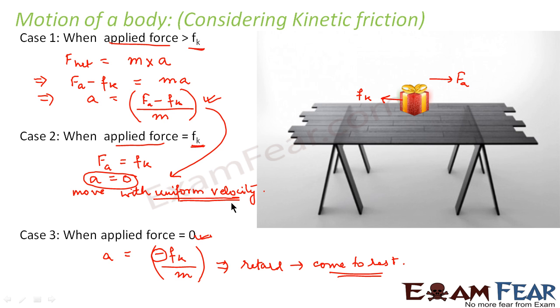So what we did here is, we have seen all the 3 scenarios with the help of Newton's second law, correct? So once again, we'll review all the 3 scenarios. When the applied force is greater than the kinetic friction, in that case, the body moves with an acceleration Fa minus Fk divided by m. When the applied force is equal to the kinetic friction, in that case, the body moves with uniform velocity. Again, when the applied force is 0, the body will start retarding and the retardation would be given by Fk by m, and finally it will come to rest.